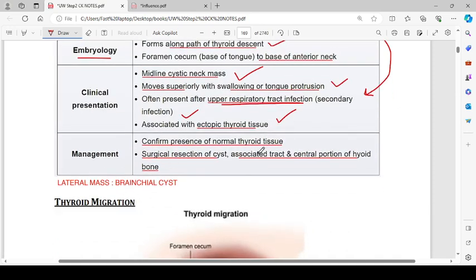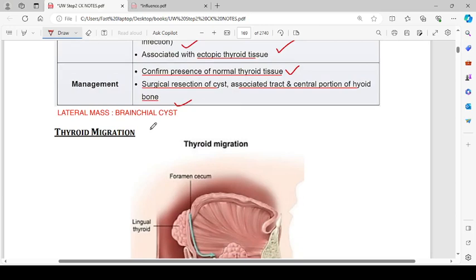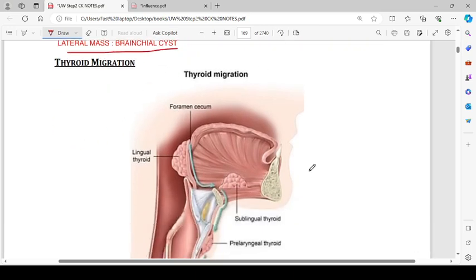Management: confirm the presence of normal thyroid tissue. Surgical resection of the cyst along with the tract and the central portion of the hyoid bone. It is a central mass, which is why it is called a thyroglossal duct cyst. If it were a lateral mass, it would be a branchial cyst. Thyroid migration: this is the normal pathway of thyroid migration, starting from the foramen cecum.